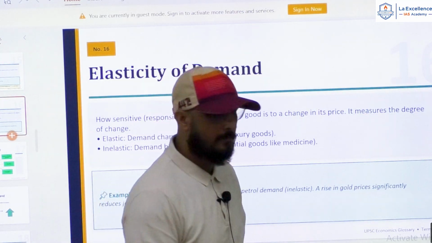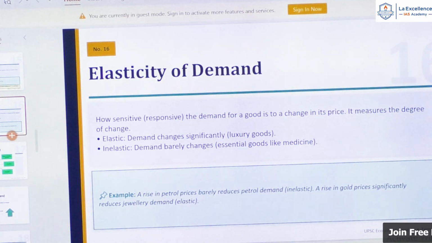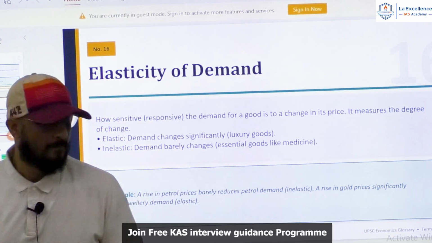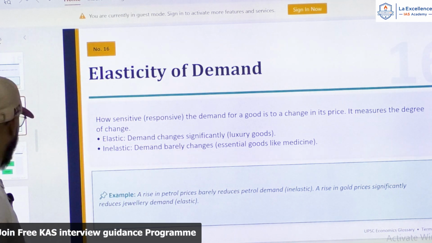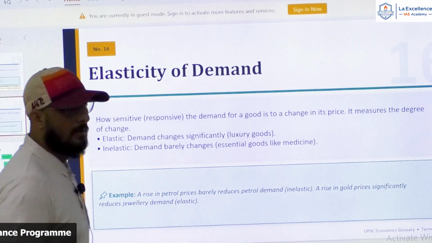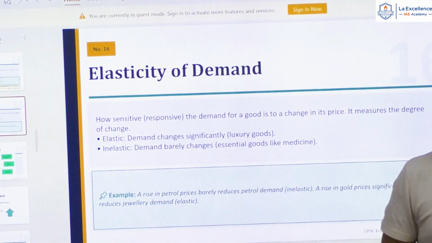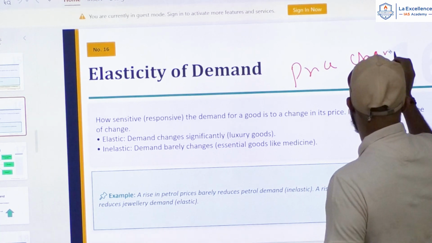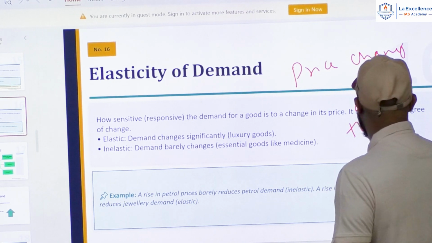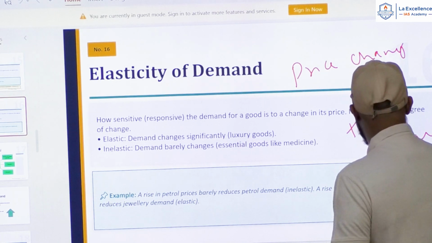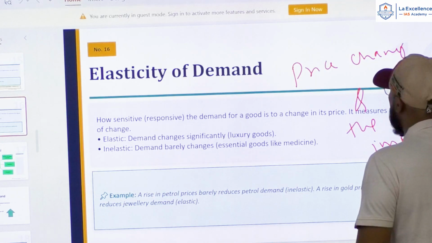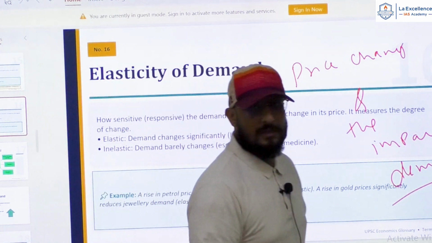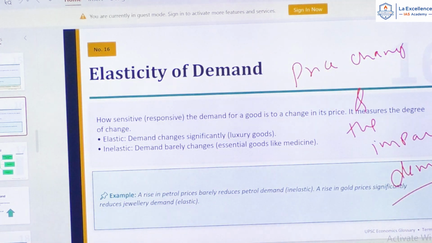Right. Now, elasticity of demand. There is a concept called elasticity of demand. See, elasticity of demand, it shows the relationship between price change and the impact of the price change on demand. It shows the relationship between price change and the impact of that price change on demand.